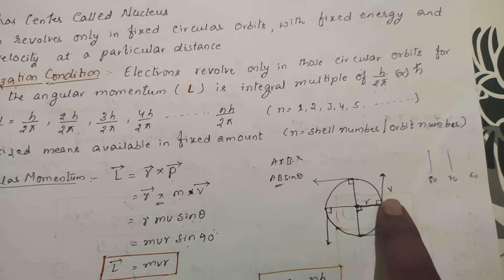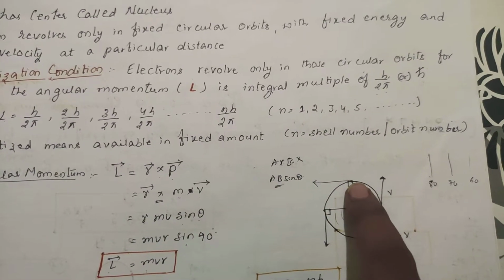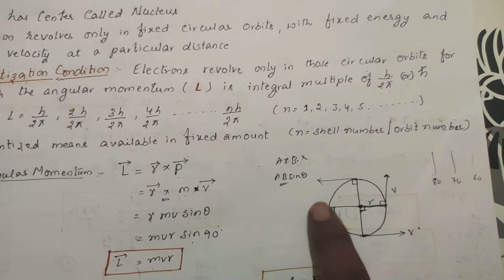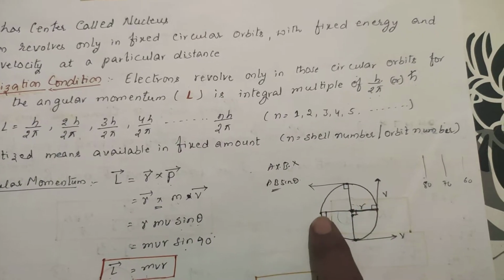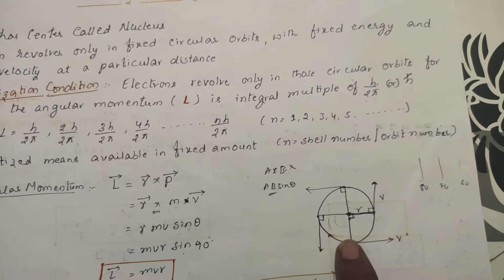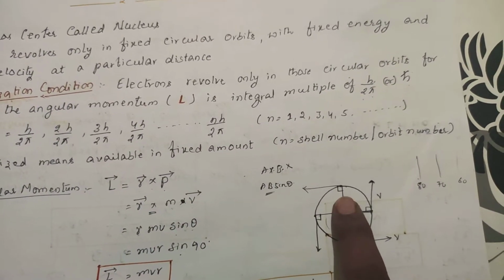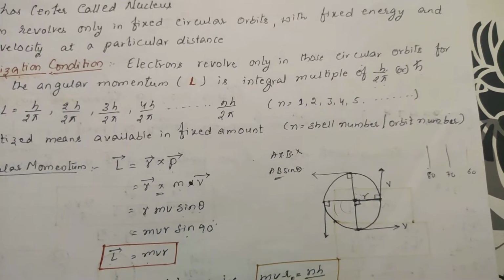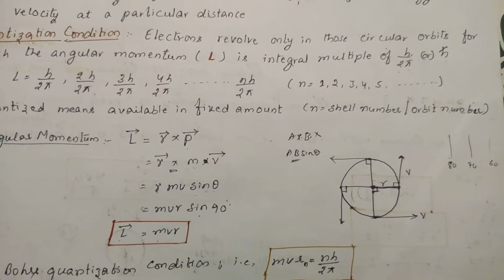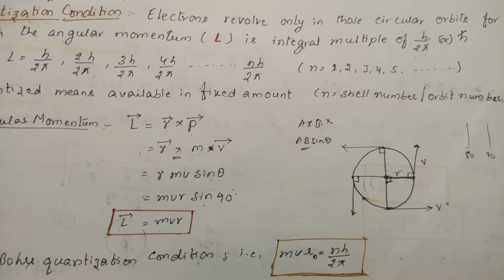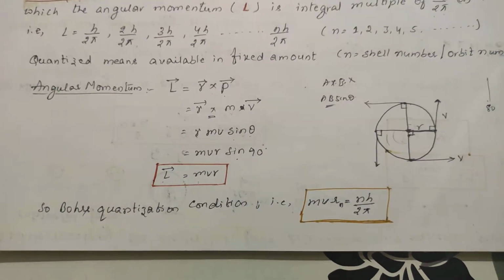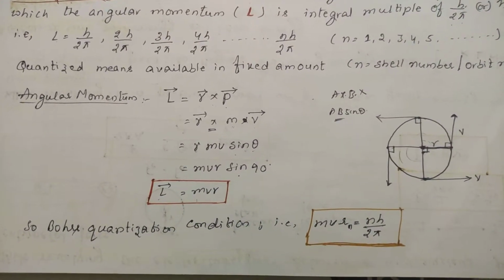If you assume that the electron is moving in a circular path, wherever you take the particle, the angle will be 90 degrees. If you take the particle here, the velocity will be in this direction, the nucleus will be in this direction, and the angle is 90 degrees. Anywhere you take, the angle will be 90 degrees. So r m v sin theta, with theta equal to 90 degrees, gives L equal to m v r.